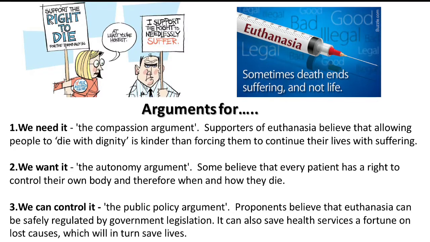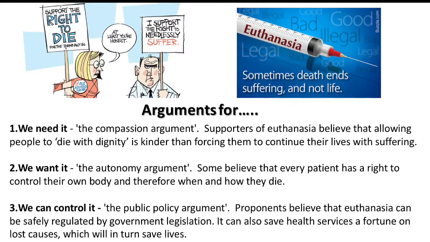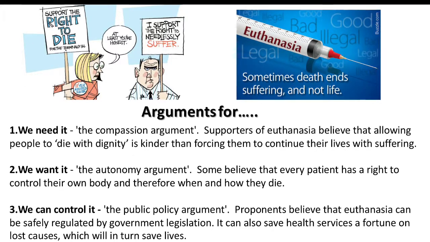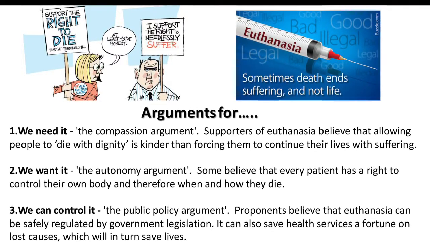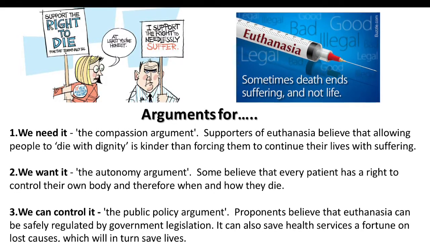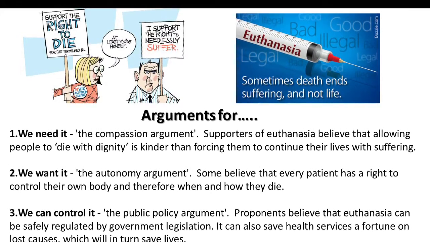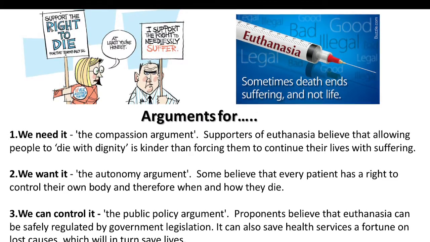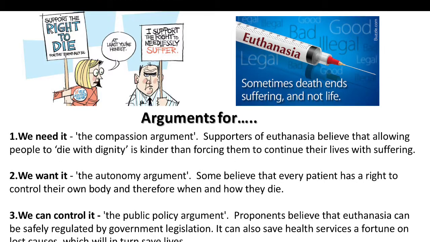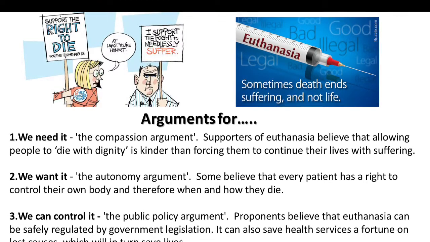Now, the arguments for euthanasia are fairly simple. One revolves around choice. The idea is that patients should have autonomy. Patients should be free to choose their treatment. Patients should be free to say whether they live or die. They should have control over their own body. And the argument here is this is about human dignity. If we take choice away from people, we take their dignity away.